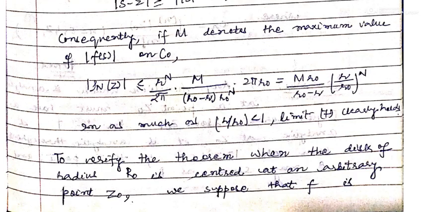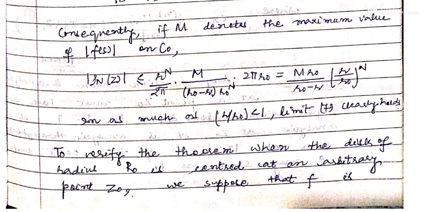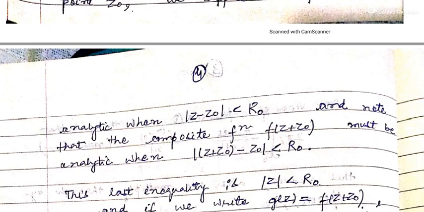Now we are done with the case when f is analytic inside mod z less than capital R0. Now we will verify this theorem when the disk of radius R0 is centered at an arbitrary point z0. We suppose that f is analytic when mod z minus z0 is less than capital R0, and we note that the composite function f(z plus z0) must be analytic when mod of (z plus z0) minus z0 is less than capital R0.